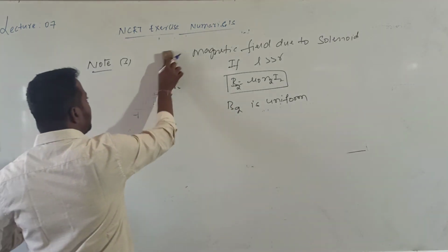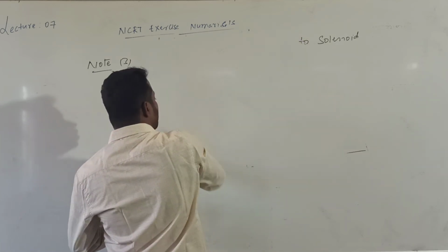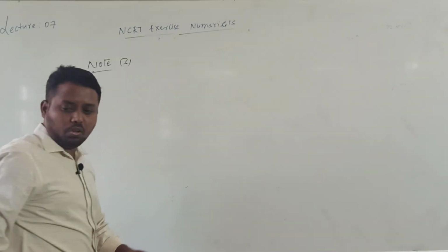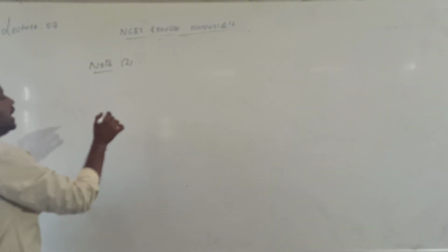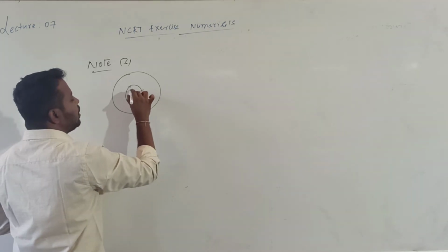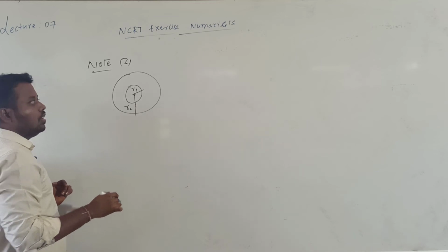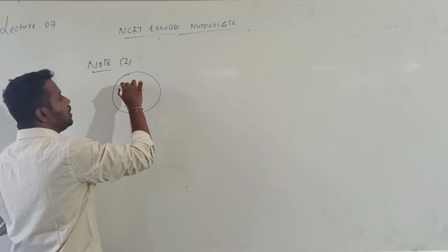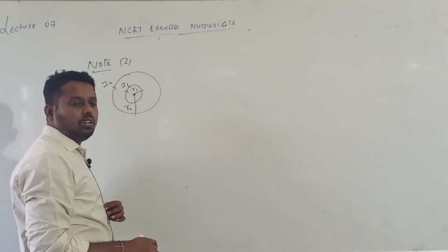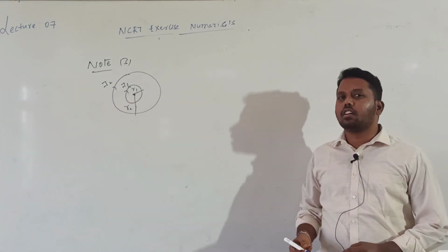Now what is this note number 3? Last point. What I want to calculate is: two concentric circular coils are there. One coil and this is another coil. The first coil radius is R1, the second coil radius is R2. The first coil is carrying a current I1, the second coil is carrying a current I2. I want to calculate the mutual induction of these concentric circular coils.